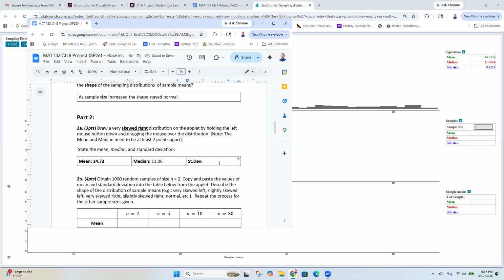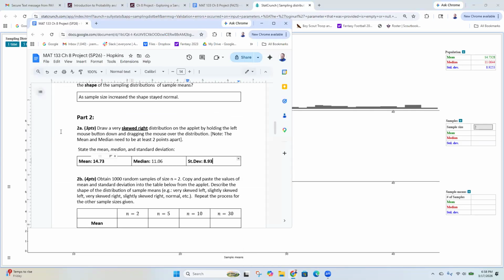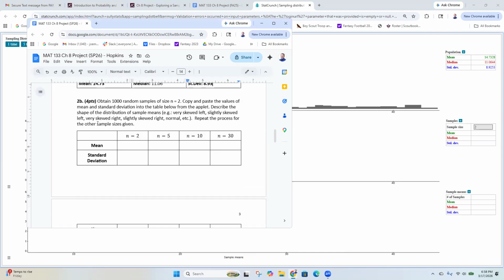My standard deviation is pretty big, 8.93. I haven't done the 1,000 thing yet. All I've done is make my population up here. So I'm recording the mean, median, and standard deviation from these top numbers for the population for part 2A. Part 2B is where we do the 1,000 samples.